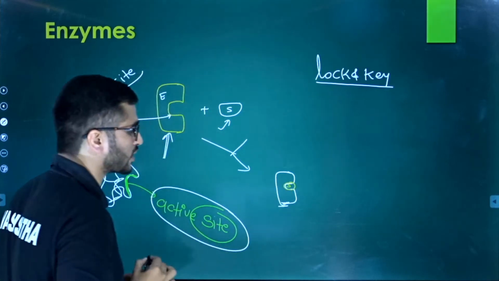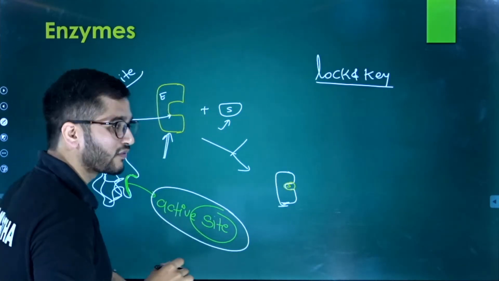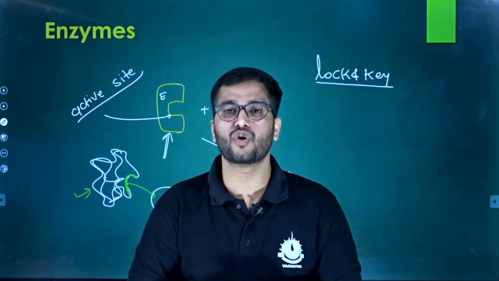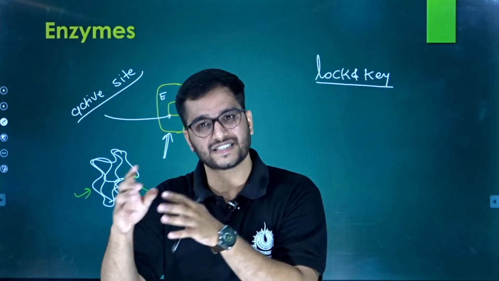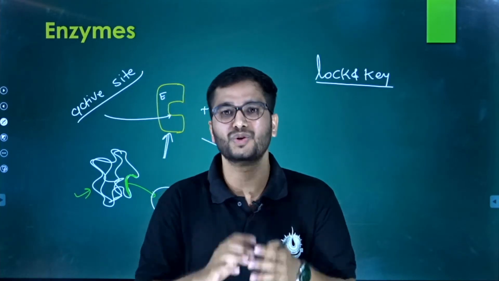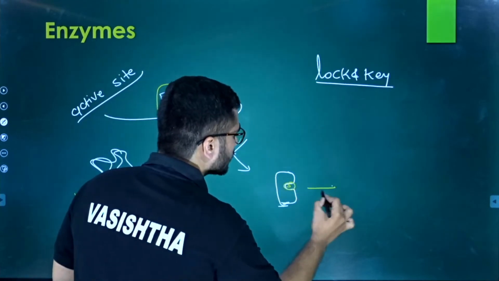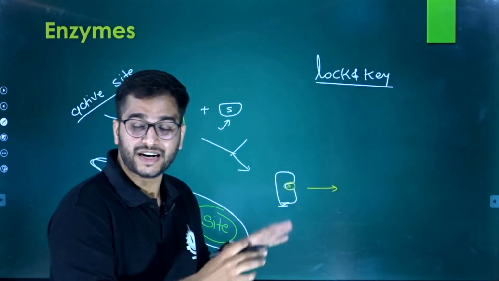Maybe this is the substrate. In this case, we use hexokinase. Hexokinase is the enzyme responsible for the formation of glucose 6-phosphate from glucose itself. So it will now convert this particular substrate at this particular point.